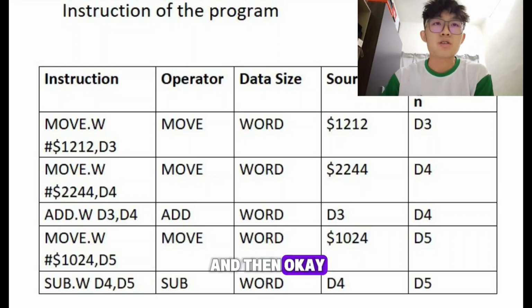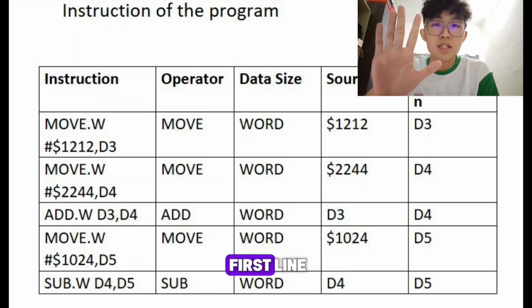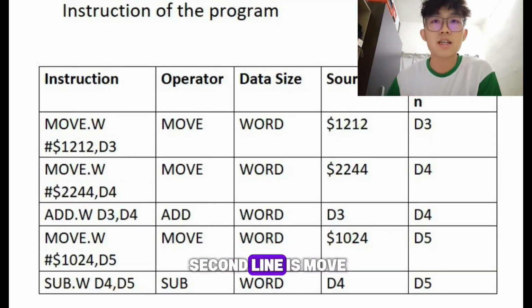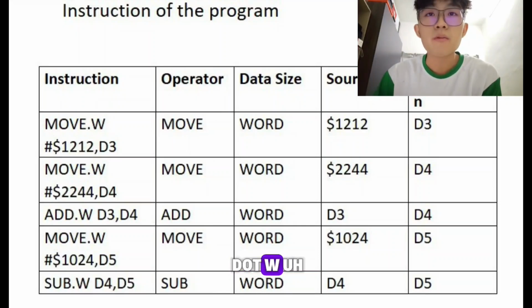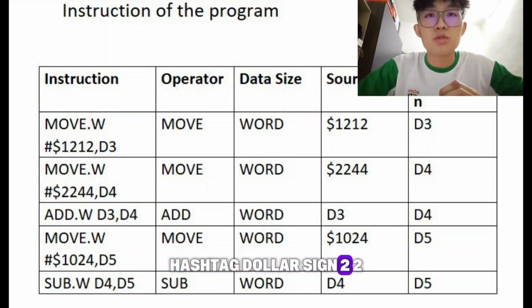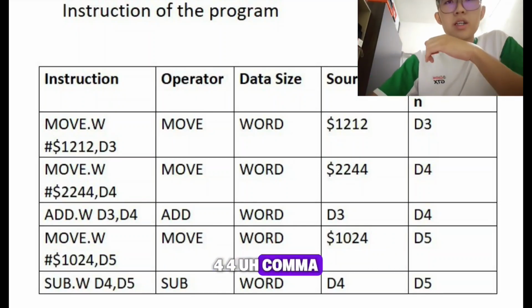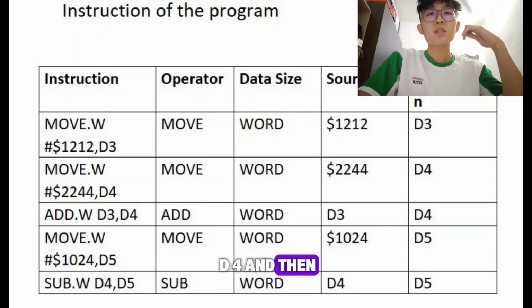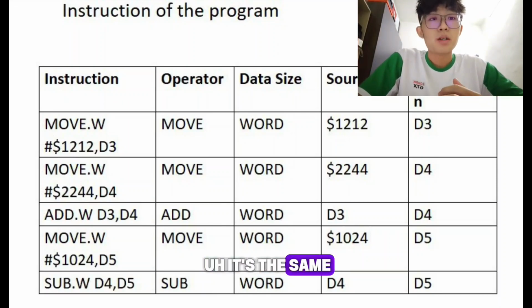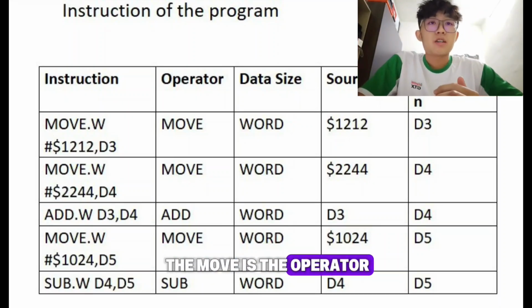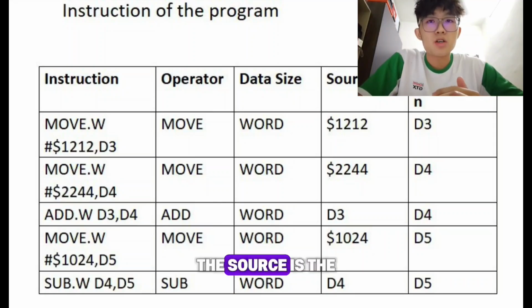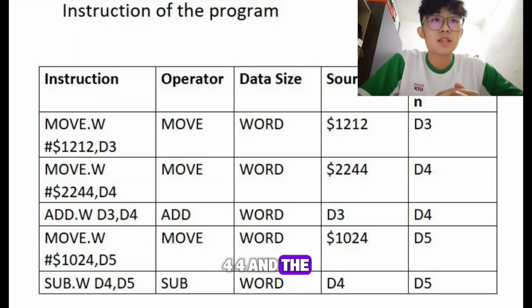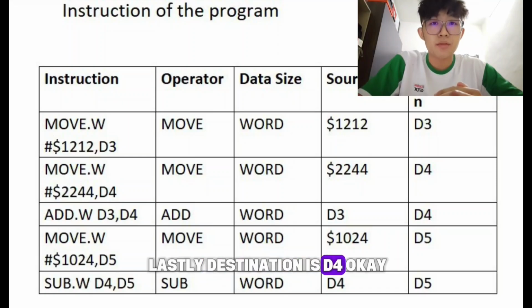And then after the first line, let's move on to the second line. The second line is move.w #$2244, comma D4. It's the same. The move is the operator, the word is the data size, the source is $2244, and lastly the destination is D4.